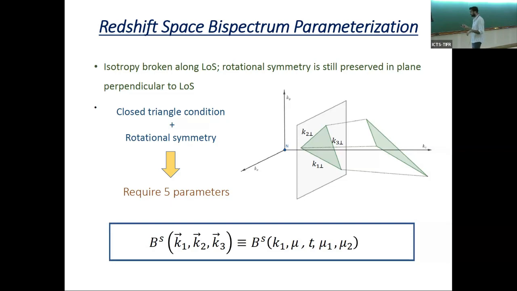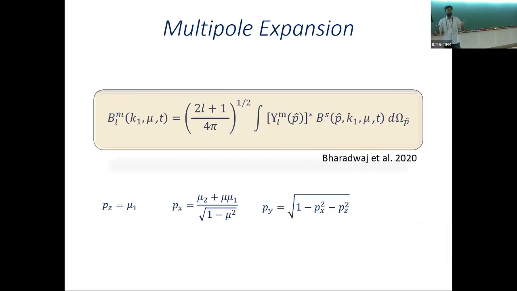There are many parameterizations, and similarly to the case of the power spectrum, we can study the anisotropy of the bispectrum by decomposing it into the spherical harmonic basis. There are many works on that. I am choosing this from this paper. So this B_LM is called the multipole moment, and for a given shape and size of triangle, we can calculate the multipole moment, which captures the orientation dependence of the bispectrum for a given shape and size, and we can exploit this multipole moment and extract cosmology from it.